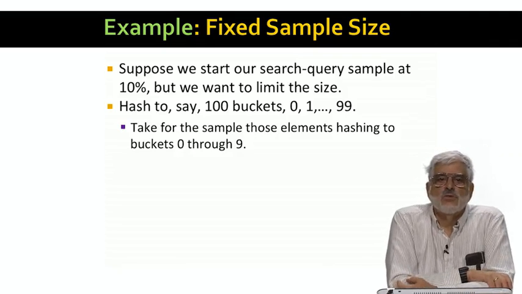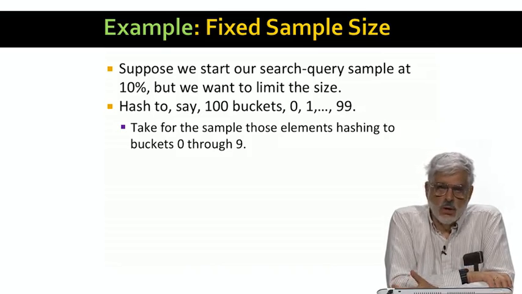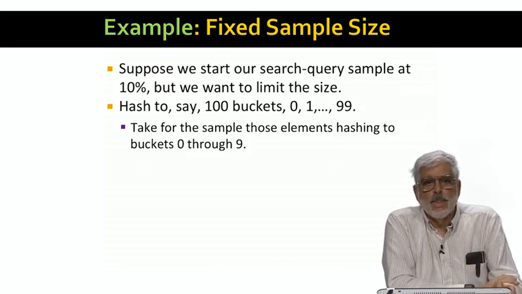Hashing to 10 buckets is fine to get a 10% sample. But we need to be prepared to deal with smaller fractions, so we need to hash to many more buckets. We'll pick 100 buckets for our example, but it could be 1,000,000 buckets or even more. As long as we're happy with a 10% sample, then we'll accept for the sample those elements that hash to 10% of the buckets. We could choose any 10, but let's choose 0 through 9 to be specific.